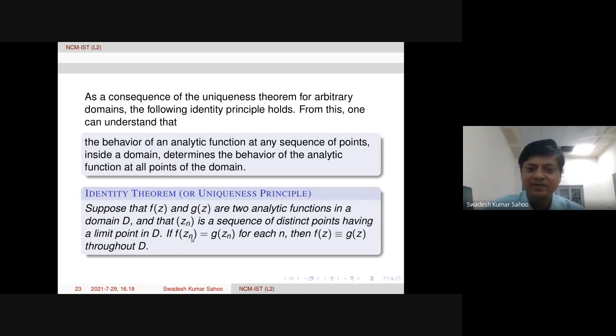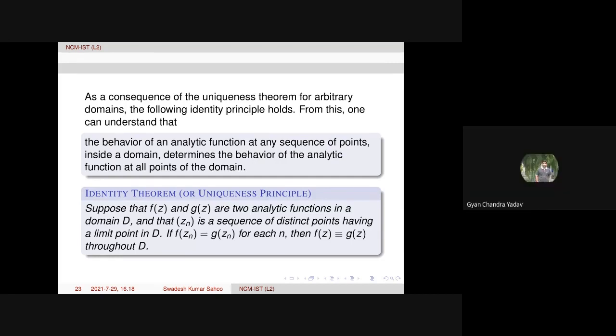Now, if f of Zn is equal to g of Zn for each n, then f is identically equal to g throughout the domain. So it is trivial, just one can consider f minus g equal to some h function, then we apply this previous theorem, and it will be done. That is the idea.